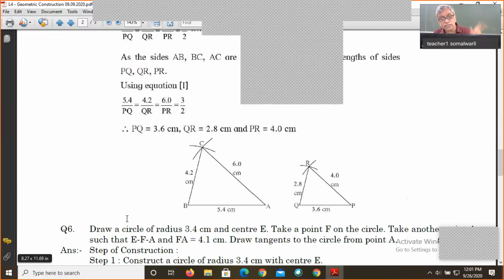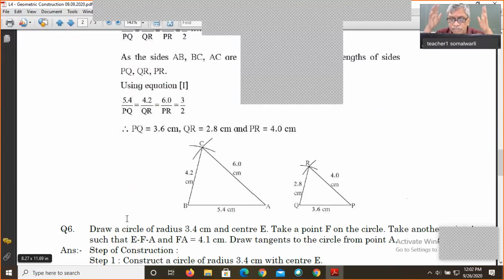One triangle is of the given measurement, and the second triangle is constructed using proportional sides. So definitely 4.8 upon 3.2, 4.2 upon 2.8, we will get 3/2. 6.0 upon 4.0 will also be 3/2. In this way, just dividing the corresponding sides, we get that the two triangles are similar. So here also we are using the SSS test.